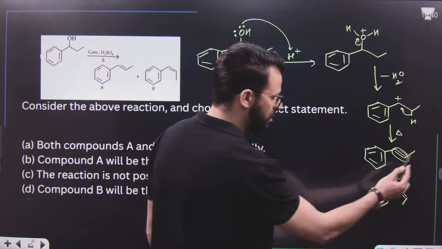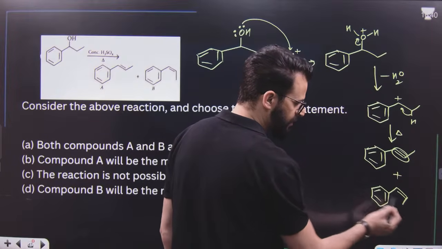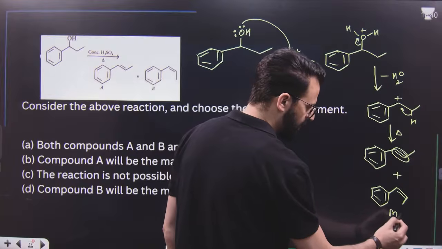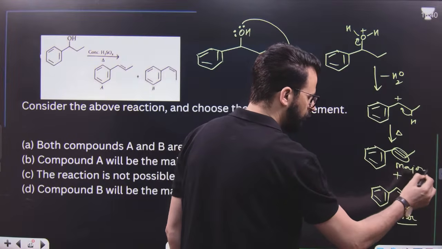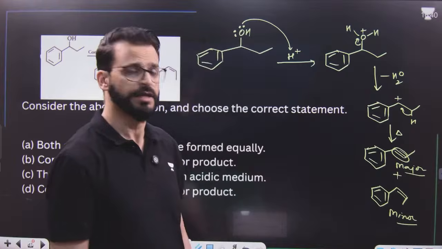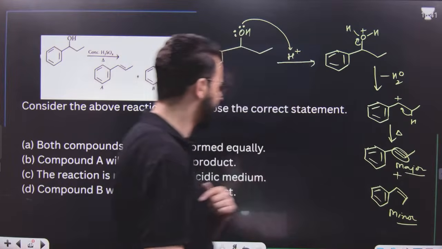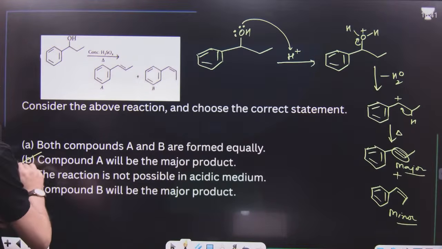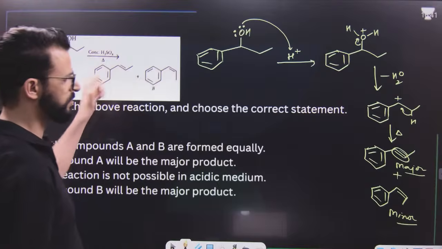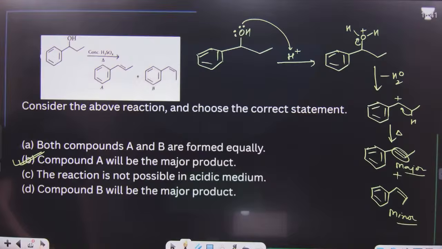Why? Because this is the trans form, and the trans form is more stable. This is cis, and between this and this there will be steric repulsion. That means this will be minor and this will be major. Both are formed, but not in equal proportions because trans is more stable, hence it is the major product as compared to cis. So are compounds A and B formed equally? No, compound A will be the major product because A is trans. I hope this point is clear.